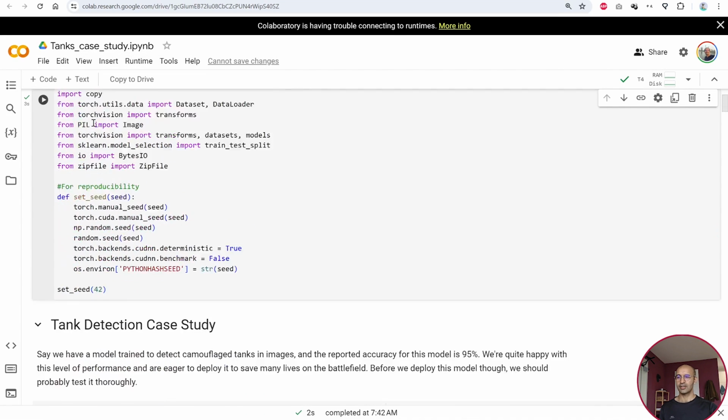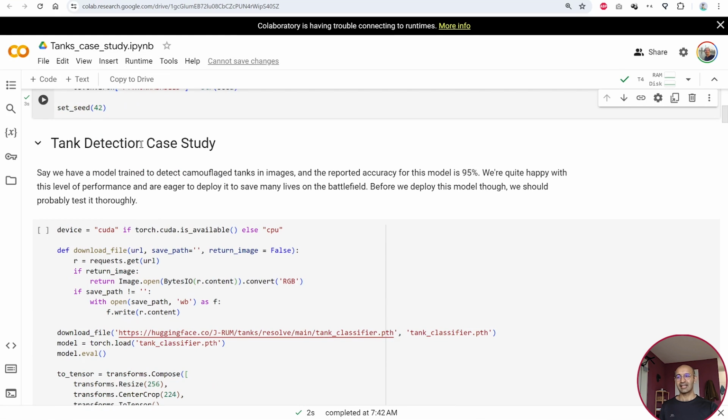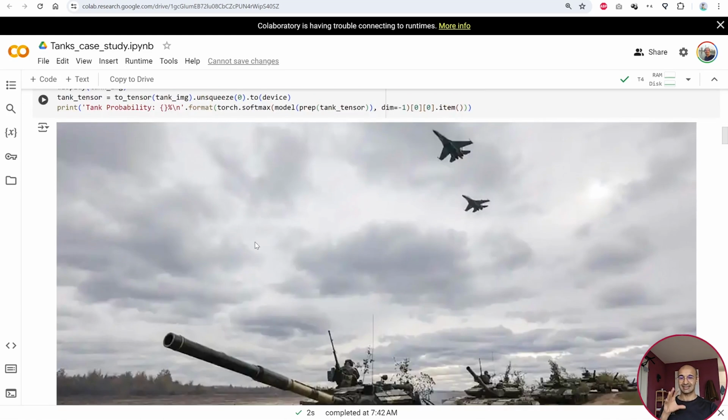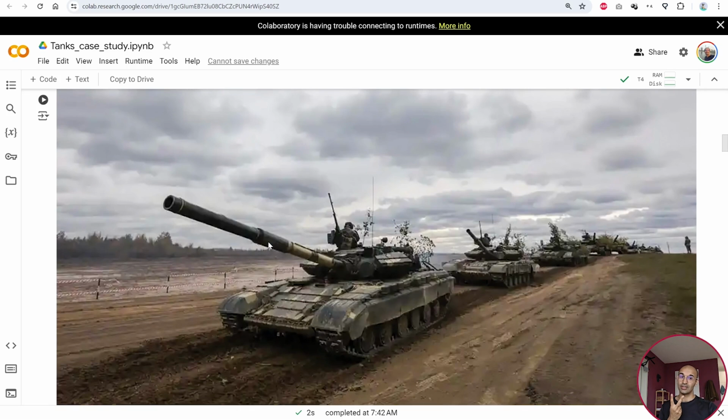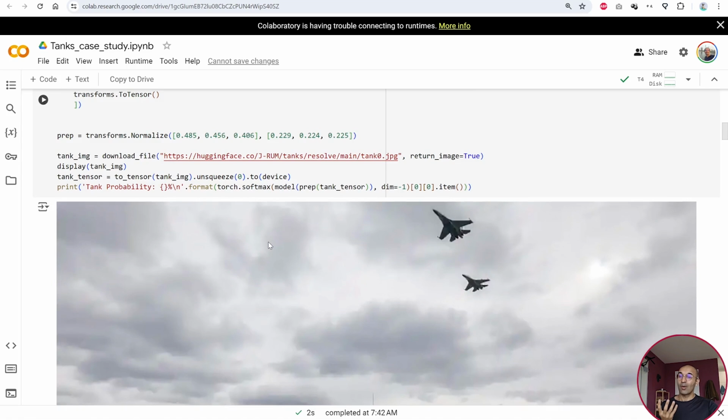It will do some imports. Now, what is the tank detection case study? Well, we are talking about a classification model that can detect tanks or no tanks. So it has only two classes that indicate if the picture contains a tank or does not contain a tank. Suppose that this is a model that is very important for us and we want to deploy it in the battlefield because it can help protect our soldiers. But before deploying it, of course, we want to understand what our model has learned. And by understanding what our model has learned, we can predict failure modes.